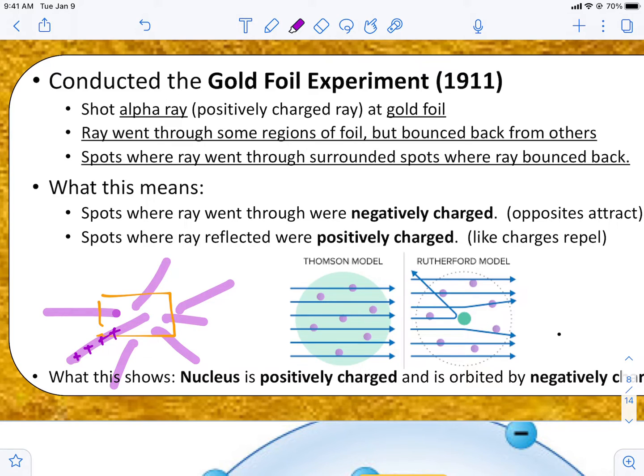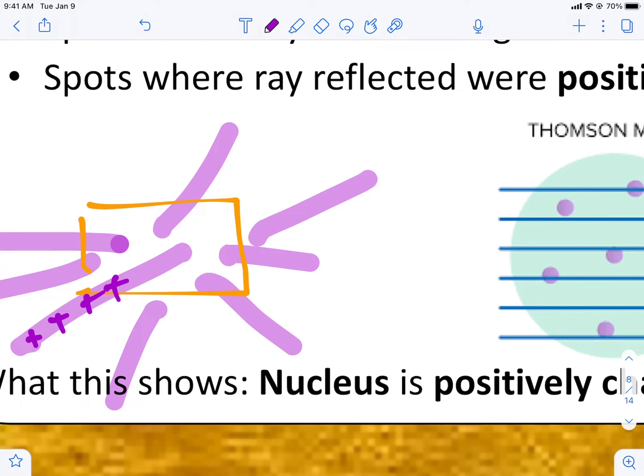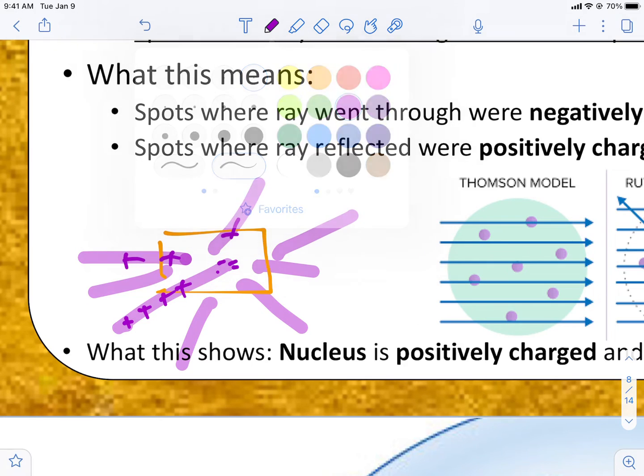So what he saw was that it went through the foil in one spot, but then it bounced back around it. And so what he realized was that the spot where the ray went through the foil was an opposite charge. So basically, where it went through, the protons were being attracted to the negative electrons. And what happens in magnetism is when you meet something of the same charge, you're going to bounce back.